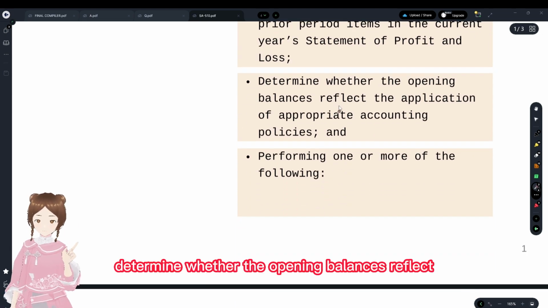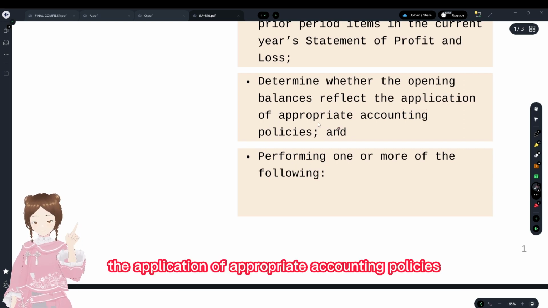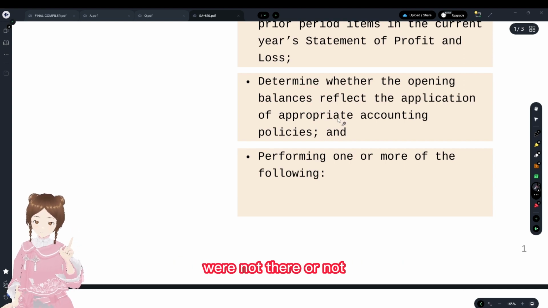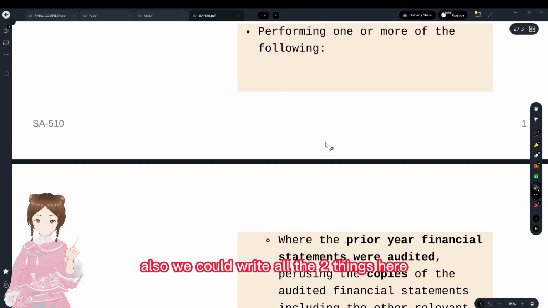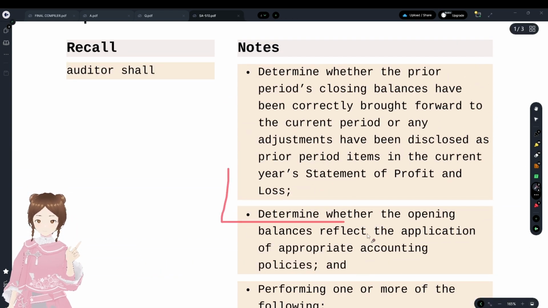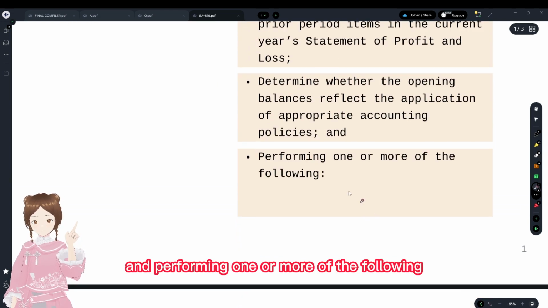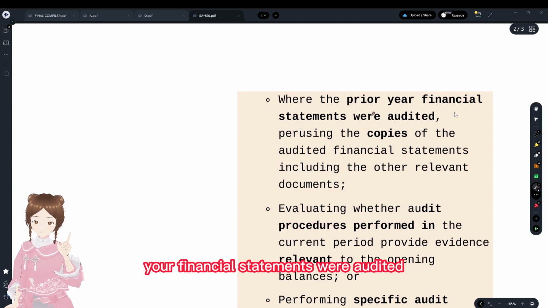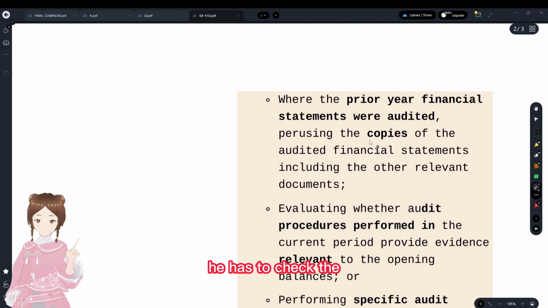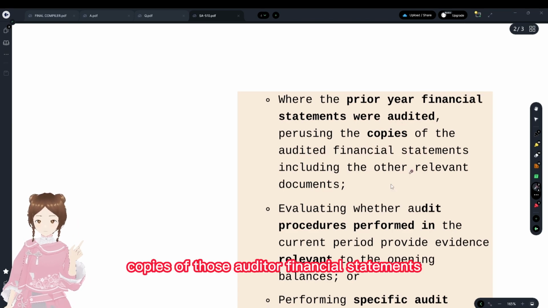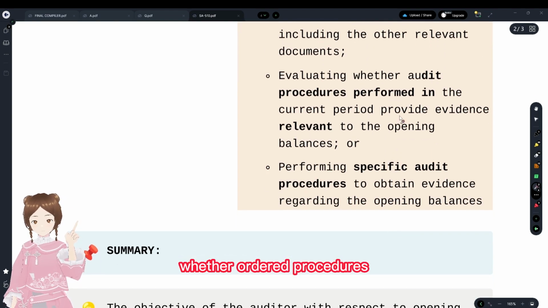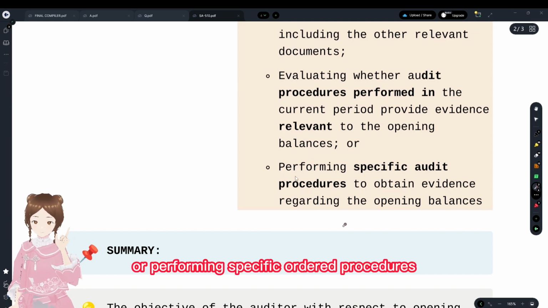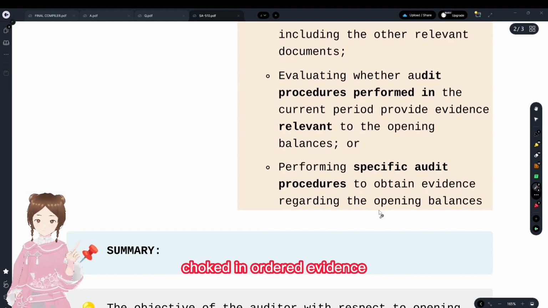Determine whether the opening balances reflect the application of appropriate accounting policies, and whether the accounting policies were consistently applied or not. That's in the objectives of the auditor also. So we could write both the two things here, just repeating the objectives of the auditor, and performing one or more of the following. What he has to do? He has to find whether the prior year financial statements were audited. He has to check the copies of those audited financial statements and evaluate whether audit procedures performed in the current period provide evidence that is relevant to the opening balances, or perform specific audit procedures to obtain audit evidence with regards to opening balances.